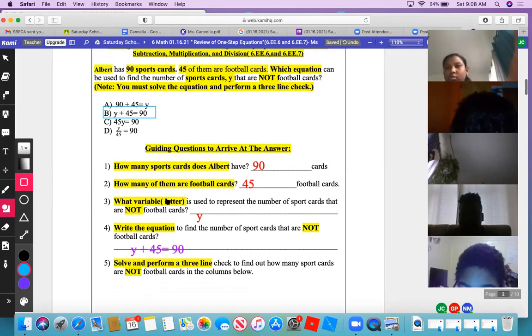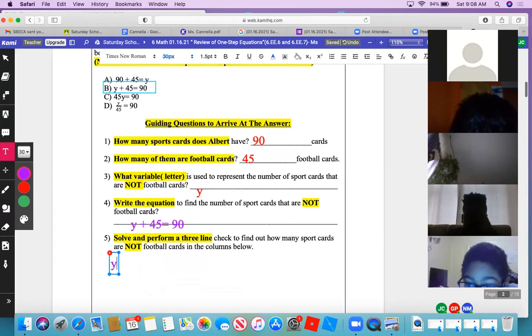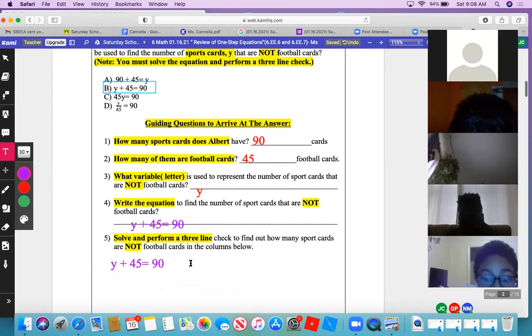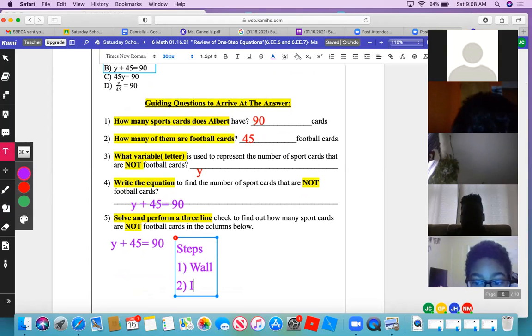Okay, continue on. How do we solve this, young lady? What are the 3 steps we use? So we need to use the wall method. Then what we need to do after is use the inversion. And then after we do that, we're going to have to solve.